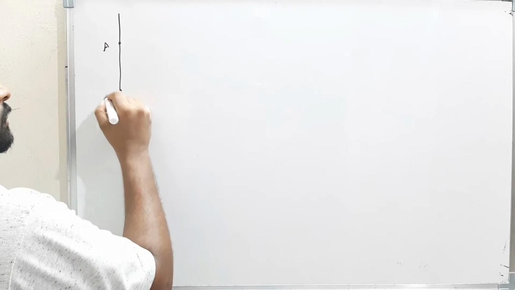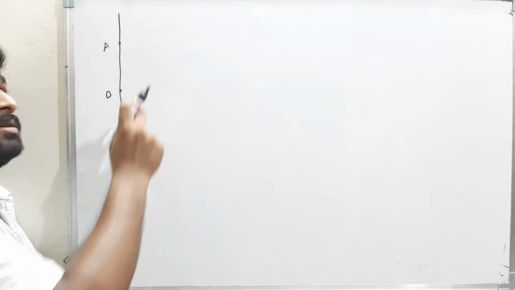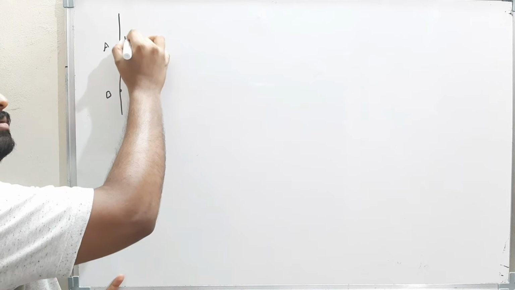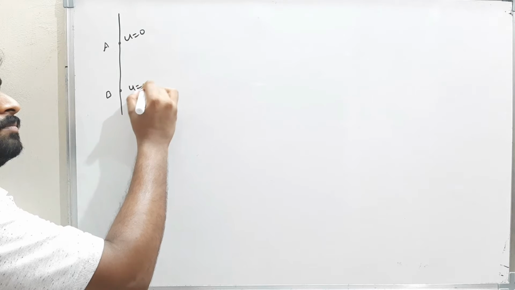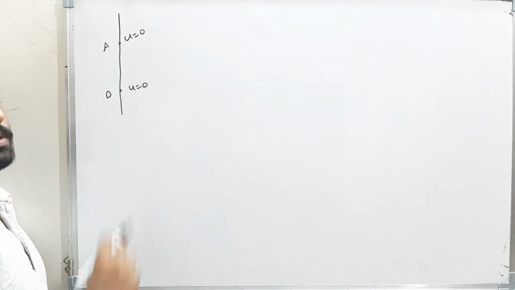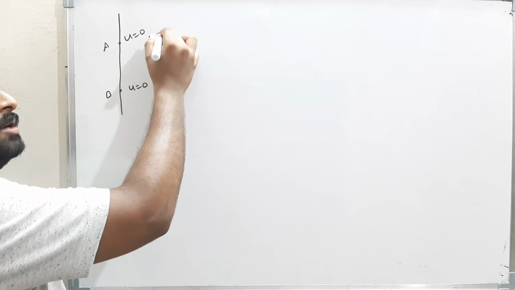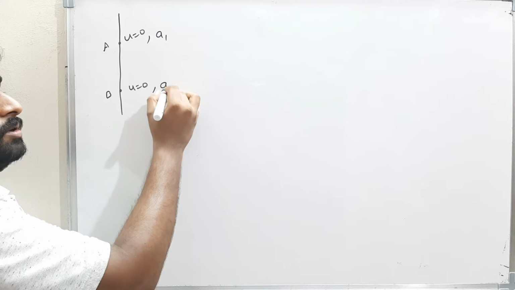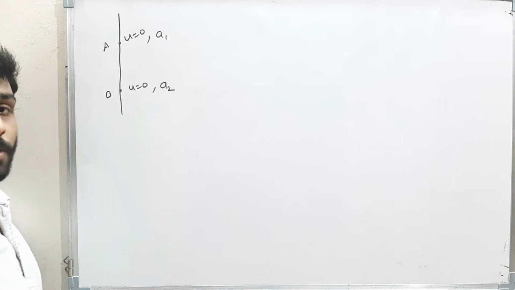A and B, the two bodies A and B are traveling with initial velocity 0 and starting from the same position. Now the body A is moving with an acceleration A1 and the body B is moving with an acceleration A2.